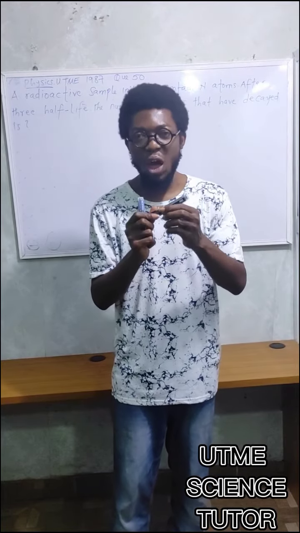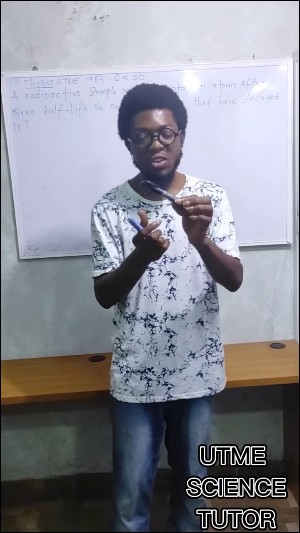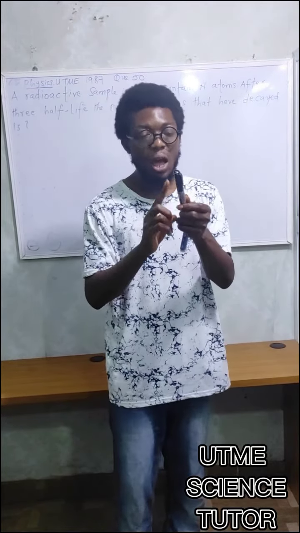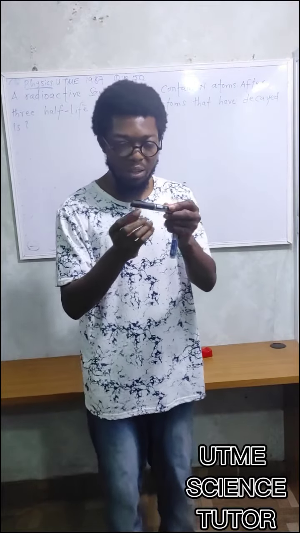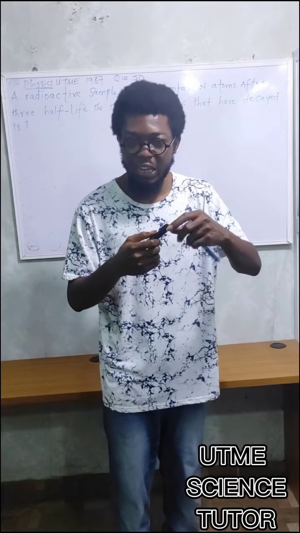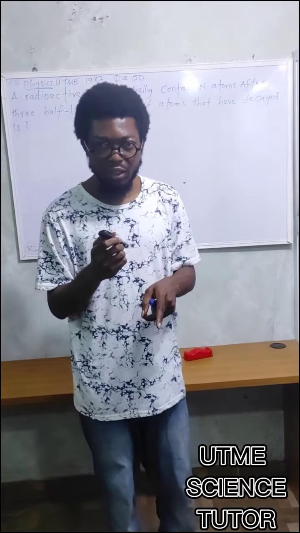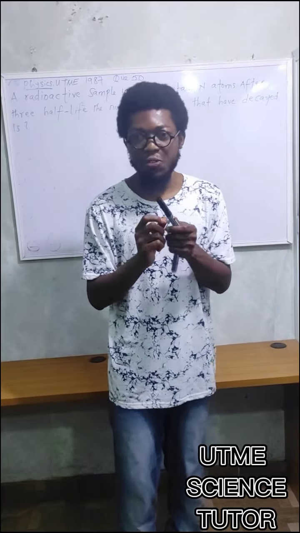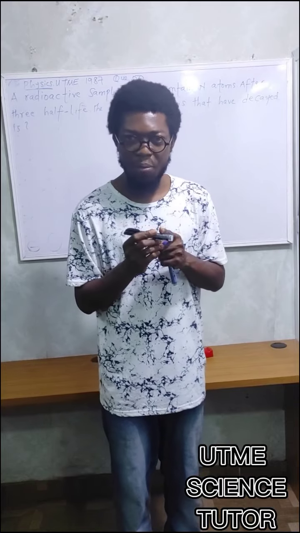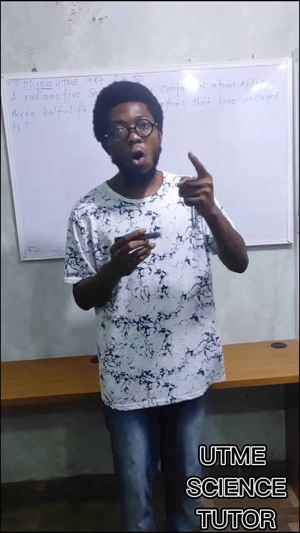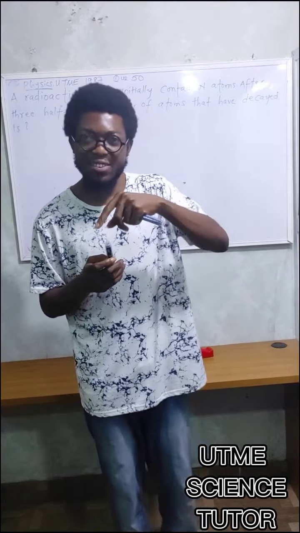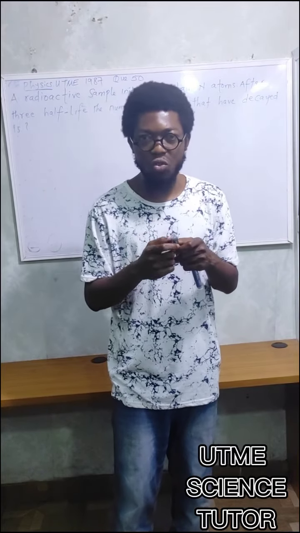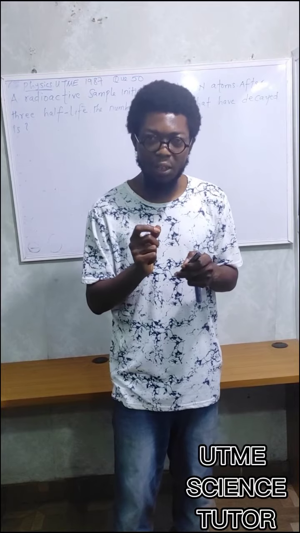For instance, let's say you have a material that contains 100 atoms at the initial time. After 10 seconds, the material becomes half, meaning half has decayed away and half remains. If half decayed away, that is 50 that has gone. After another 10 seconds, half of the 50 that remain will also disappear, and 25 will remain.